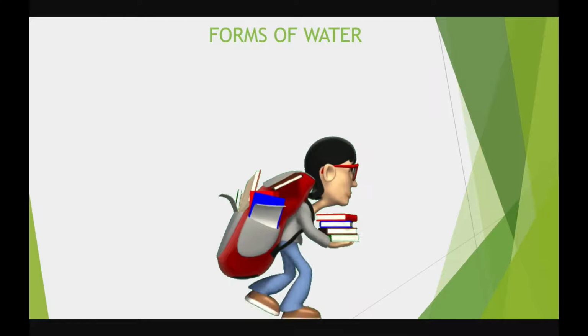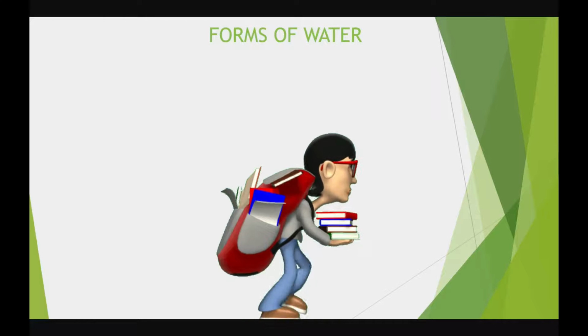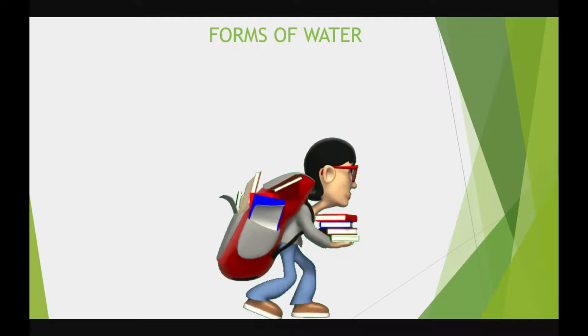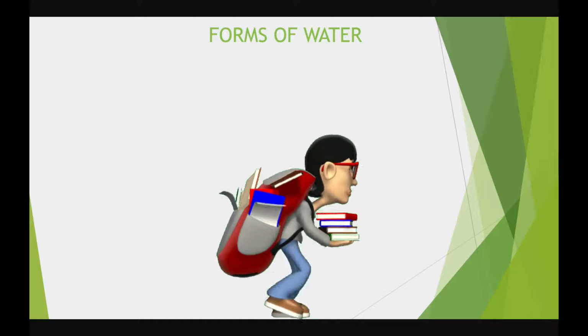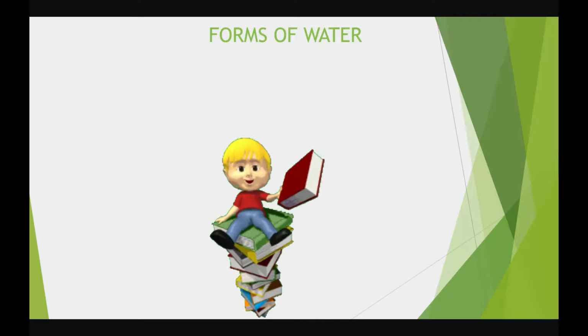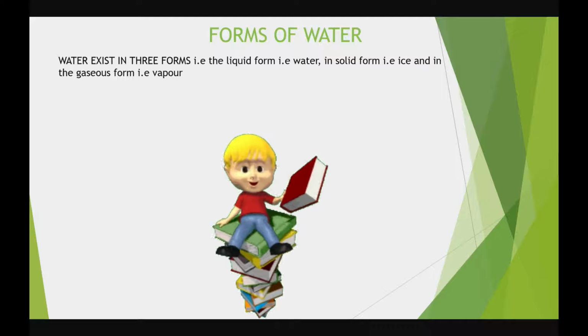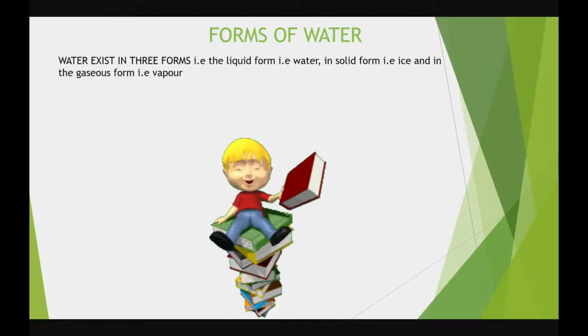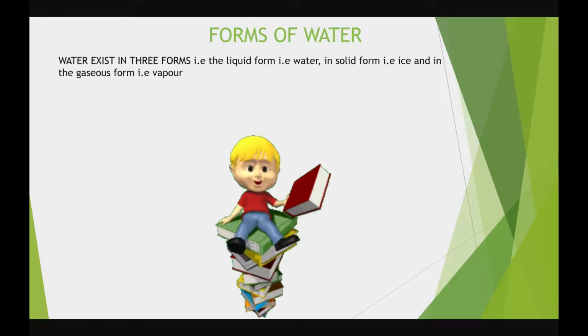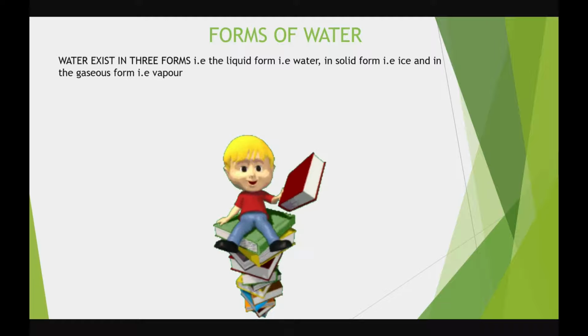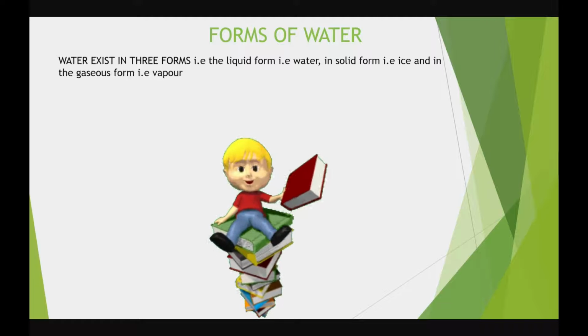In last class, I promised you that today we're going to look at the forms of water. Water takes many forms. What are those forms? It can exist in the form of a liquid, a gas, or a solid.